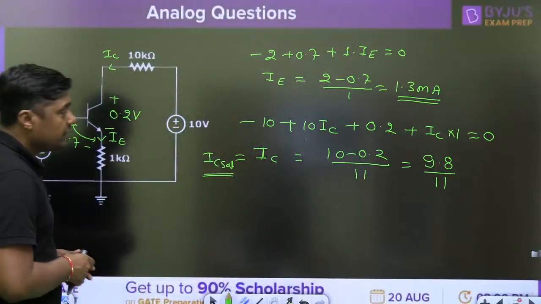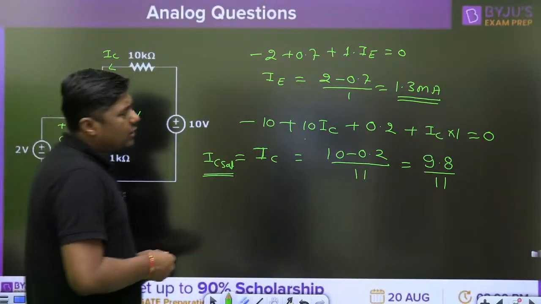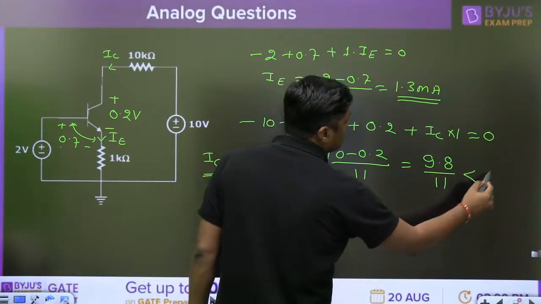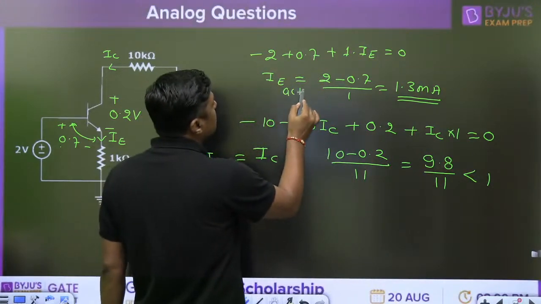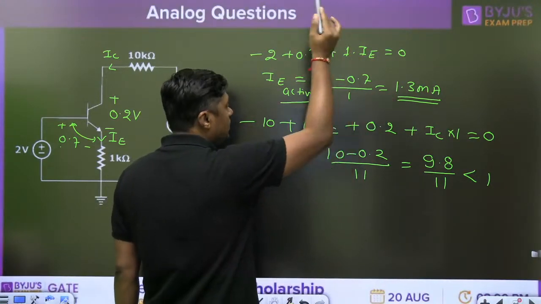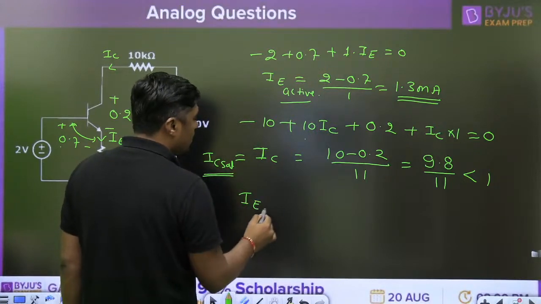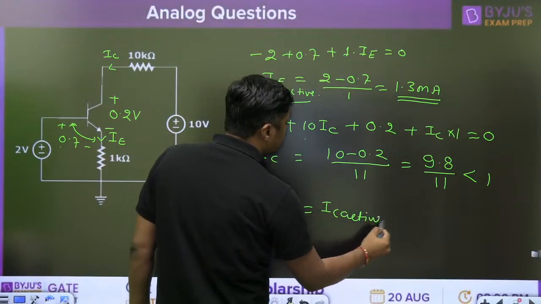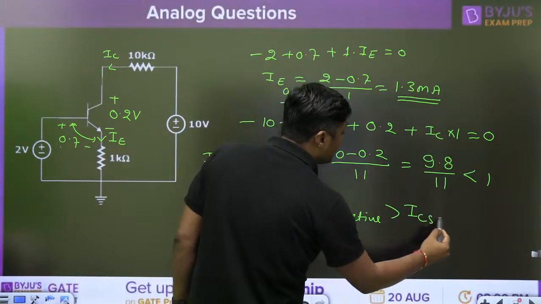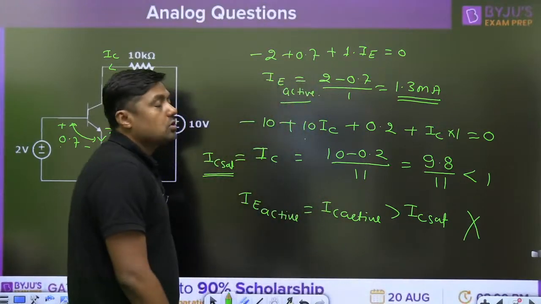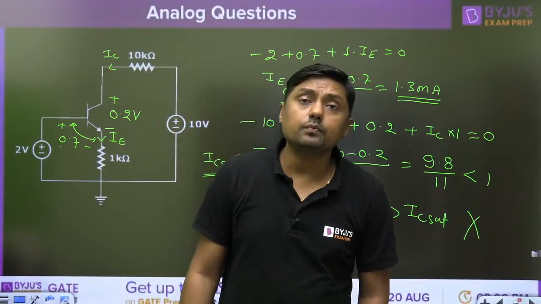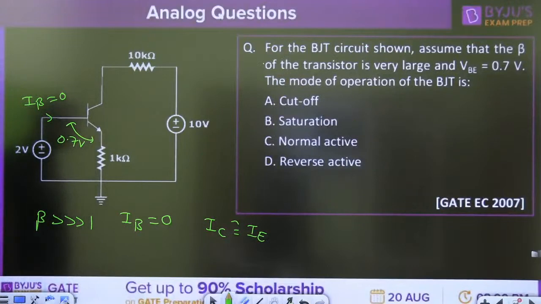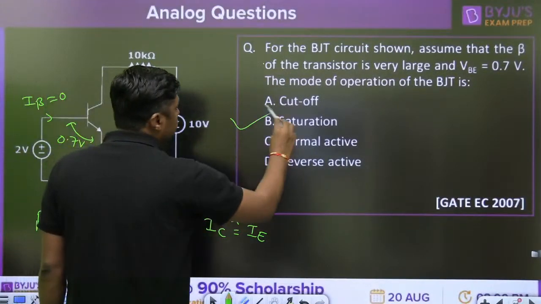Now calculate this current. When I am going to calculate this current, no need to calculate. 9.8 divided by 11 is less than 1. And what is the current in the active region? Greater than 1.3 milliampere, means what? IC active is greater than IC saturation. Not possible. So definitely it is in which mode? Saturation mode. Yes, Jaya, your answer is correct. It is in saturation mode.